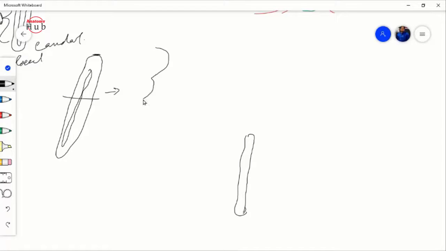Another bulge will be your mesencephalon, and another will be your rhombencephalon. And this is your lamina terminalis. So you'll find here the prosencephalon, mesencephalon, and rhombencephalon, and the central canal over here.